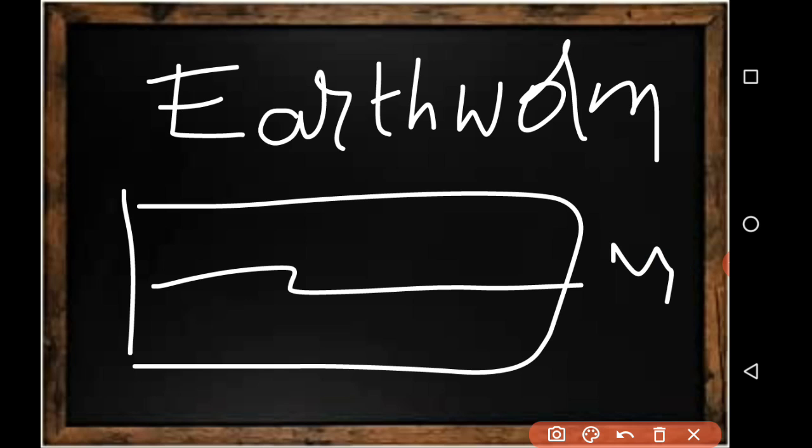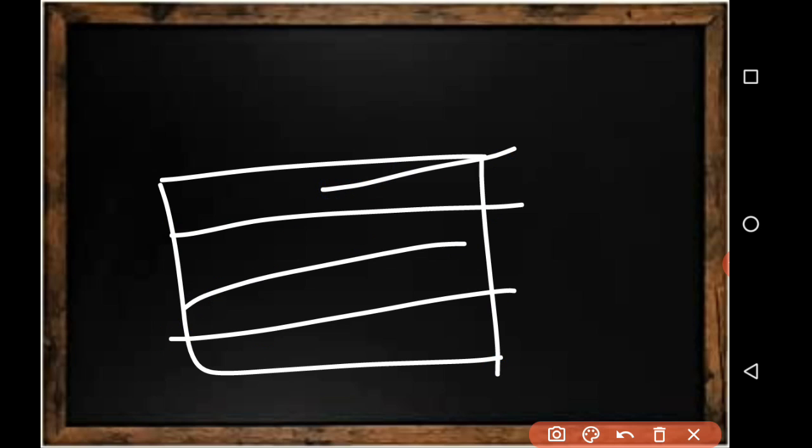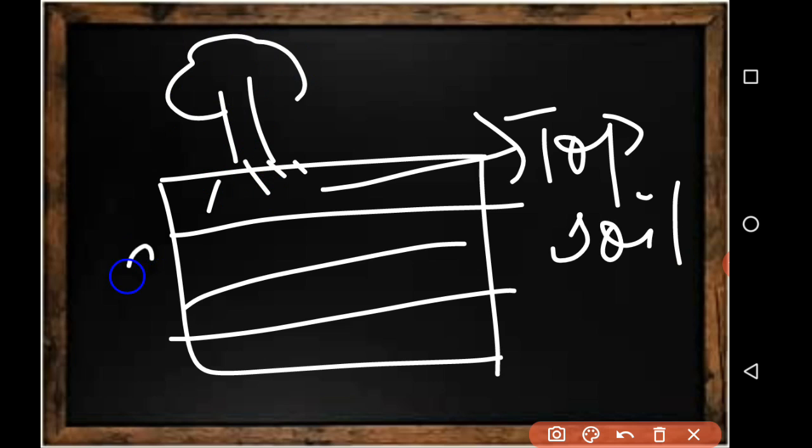One more thing: why are we not loosening deeply? See the layers we have studied in 7th, I think. This is the top layer, and there are other layers, right? Only the top layer allows plants to grow. The roots will also be only in the top soil, because the other layers will not allow them to grow. So only the top layer is suitable for growing your crops or plants.